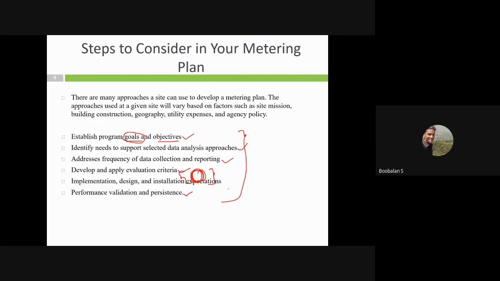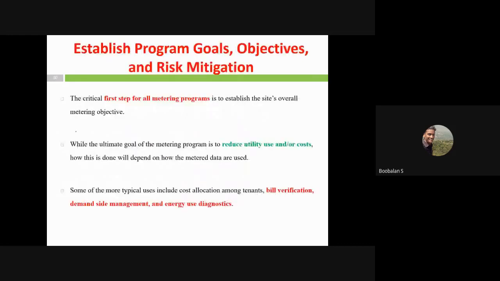This is what we're going to see in a bit more depth, right? So already we have started about establishing program goals, right? What may be the different goals of any type of industry? This is the very first step we already started. So I'm going to make a quick recall, right? This is the very first step in all metering programs in our company, and definitely it is going to cut our electricity, or rather it's going to reduce your electricity bill and cost, right?